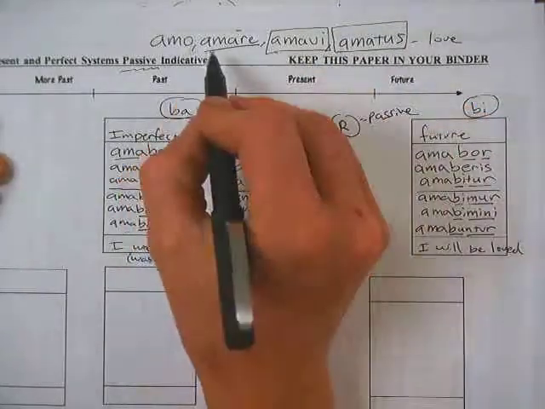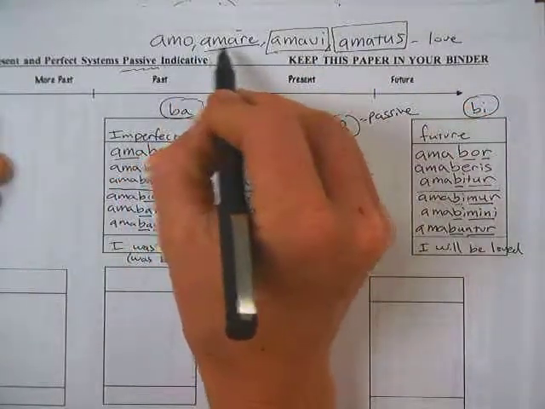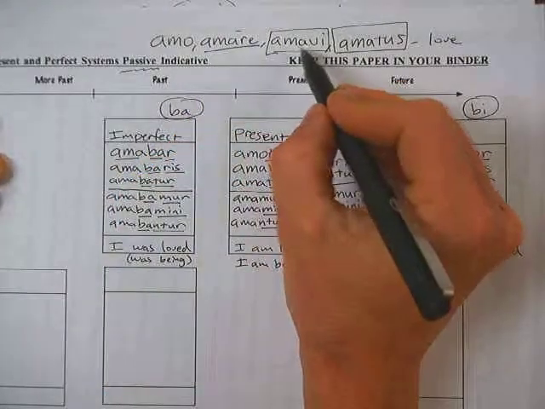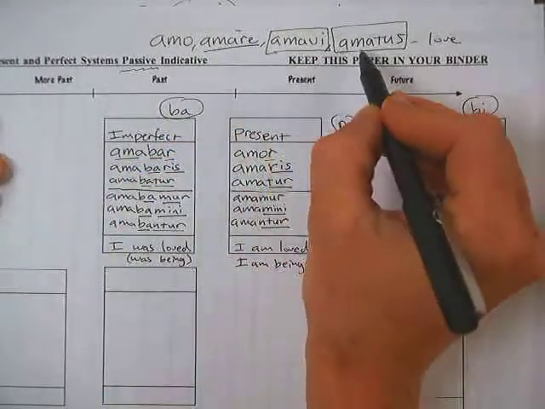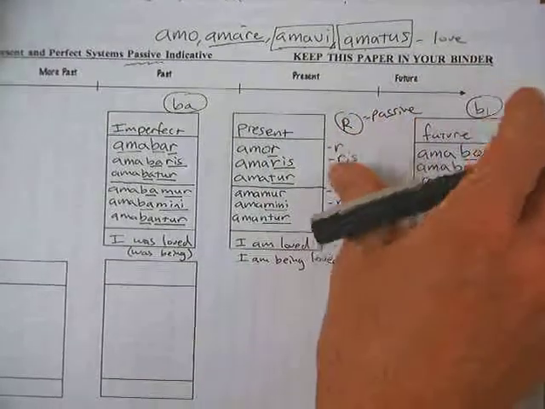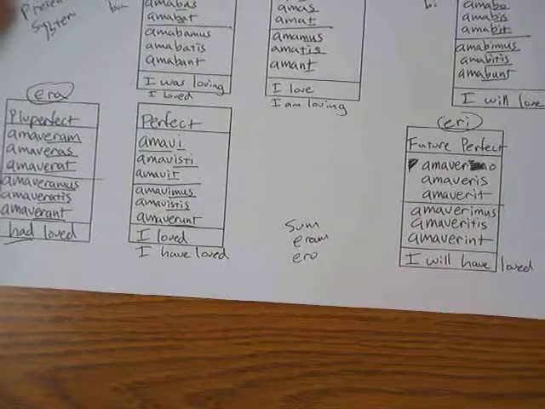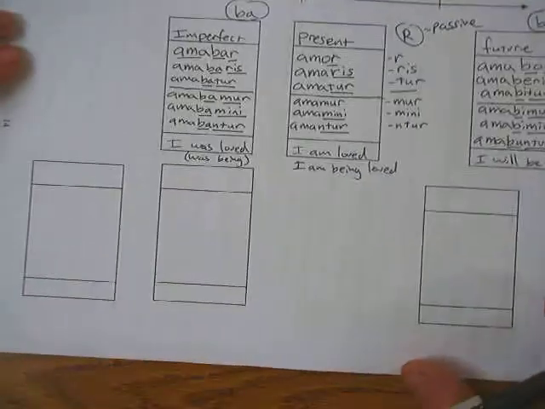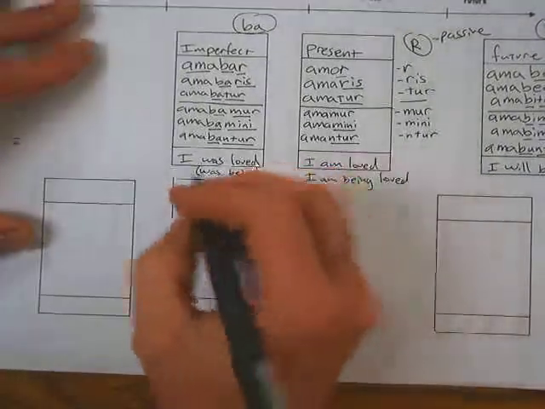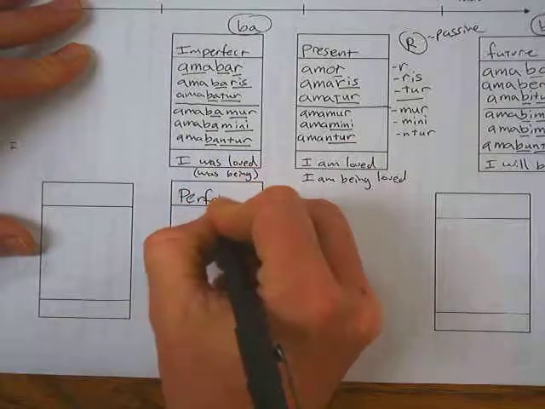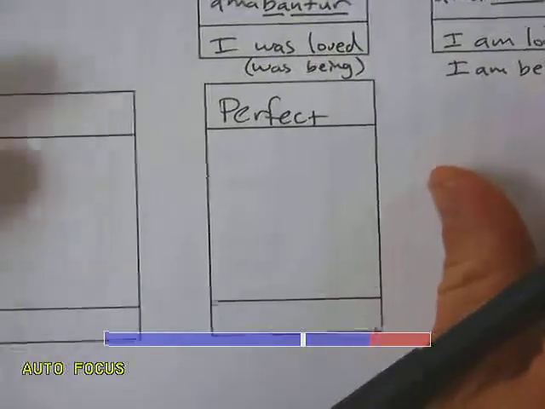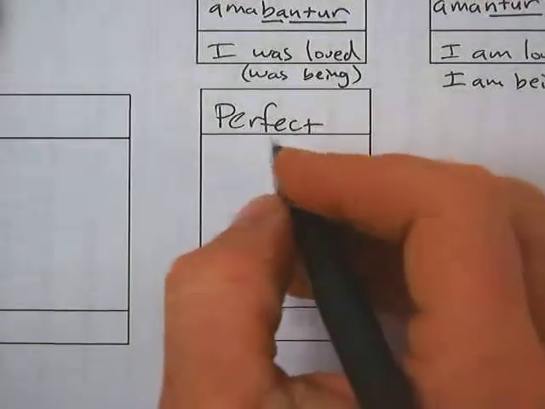Perfect active, perfect passive. For present, you use it for active and passive, for all of these. For the perfect system, you use this for active, this for passive. Okay, so whereas these are all the actives here, using that third principal part, now we're going to be using the fourth principal part to form the passive. So for the perfect, let's start with that one. I'm going to zoom in here a bit. Easy on the eyes, okay?